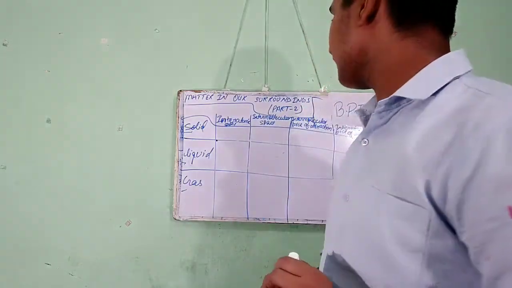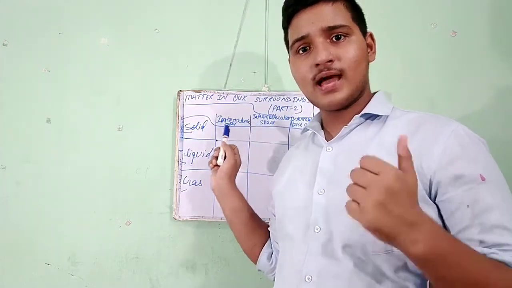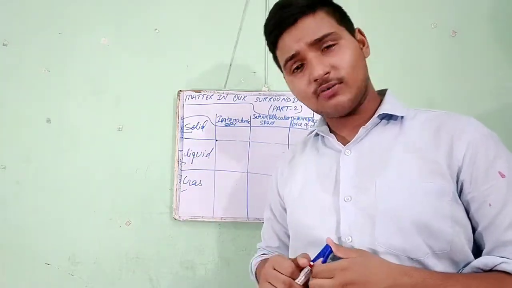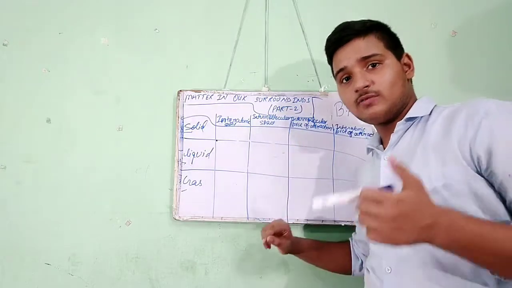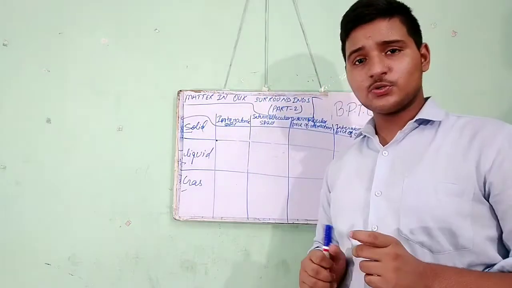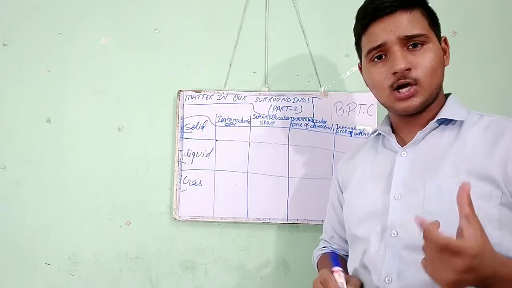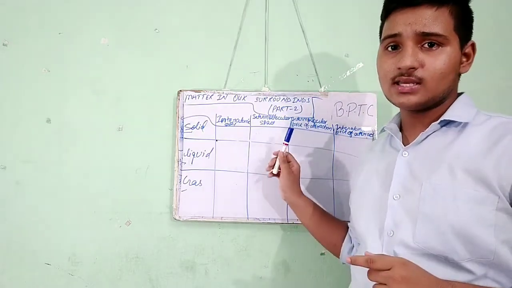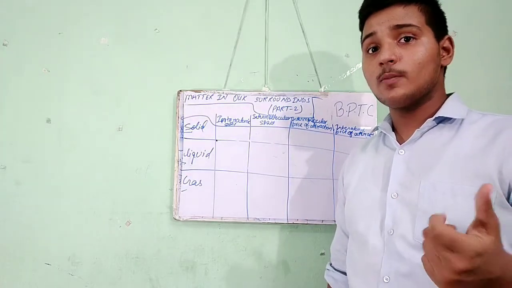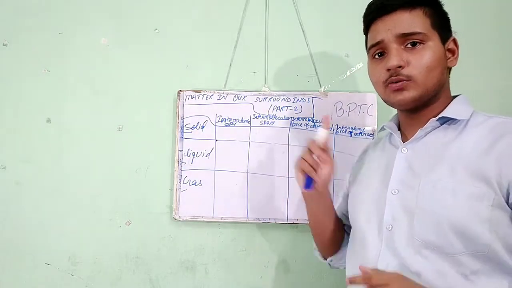And the second one is intermolecular space. The space or distance between two or more molecules in an object or a matter is known as intermolecular space. Again, the distance or space between two or more molecules in an object or a matter is known as intermolecular space.